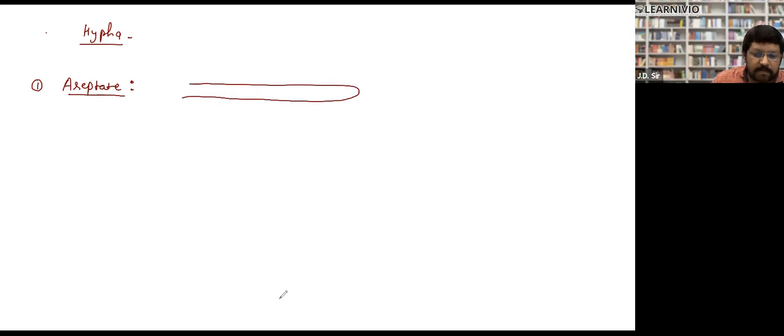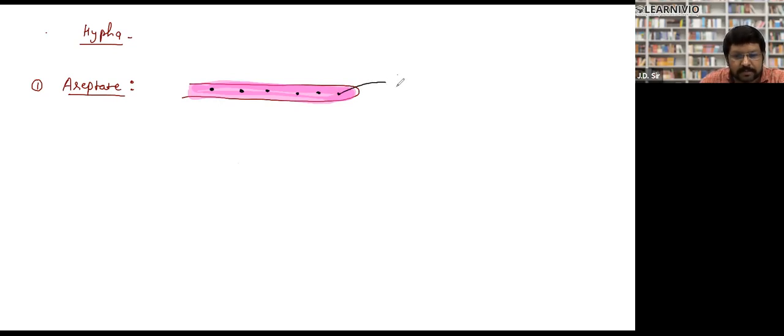Inside this thread or pipe-like structure, they have protoplasm. Protoplasm is filled inside this. Their wall is made up of chitin. And inside this hypha, there are many nuclei.